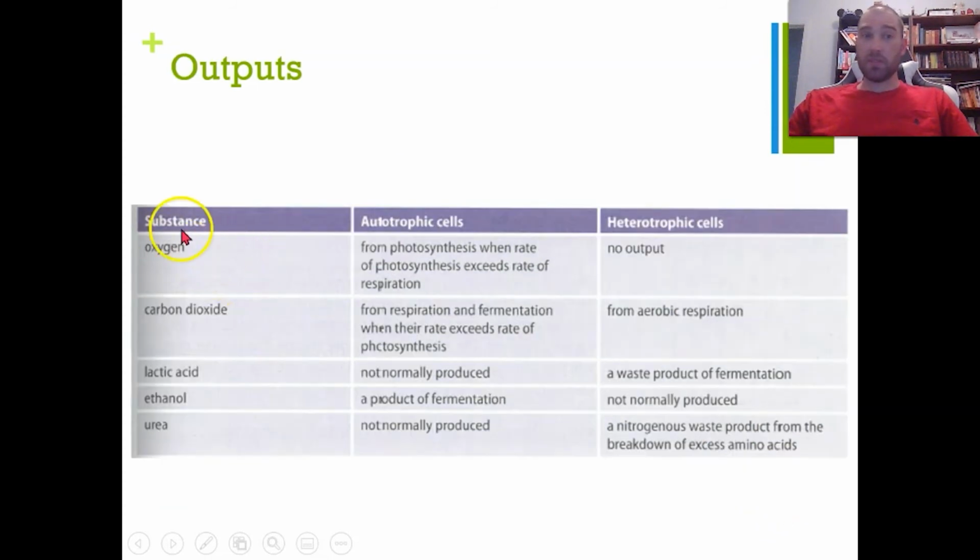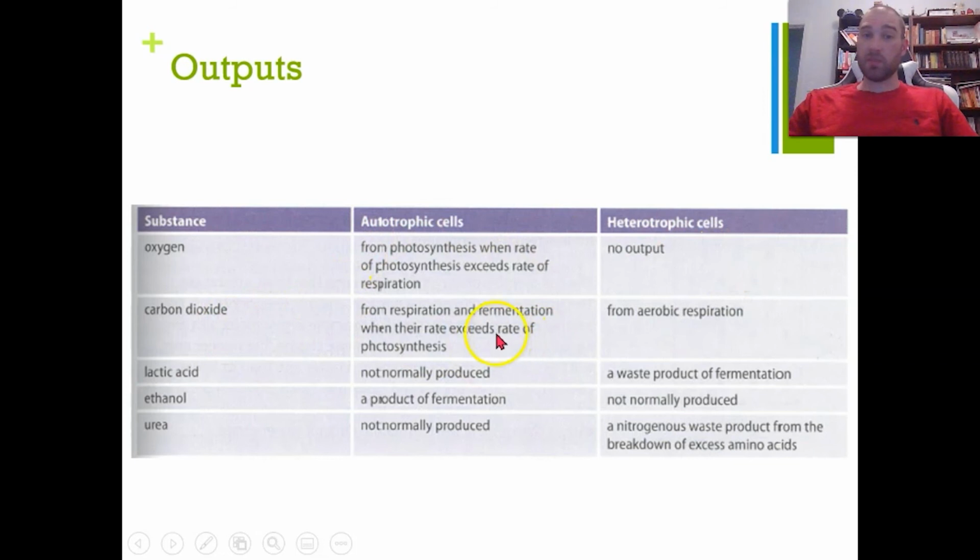So outputs: oxygen is produced from photosynthesis. If the rate of photosynthesis exceeds the rate of aerobic respiration, then more oxygen is being produced than can be used by the plant, so the excess oxygen is given out into the environment. Heterotrophs don't give off oxygen. We require it for our aerobic processes.